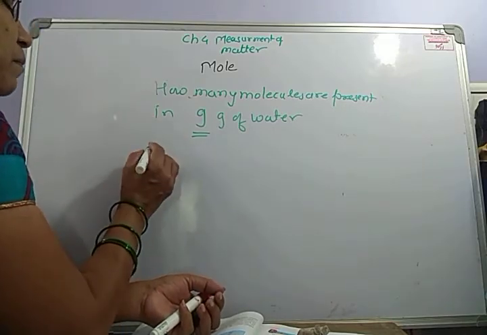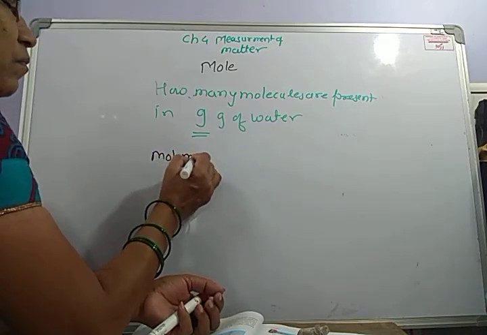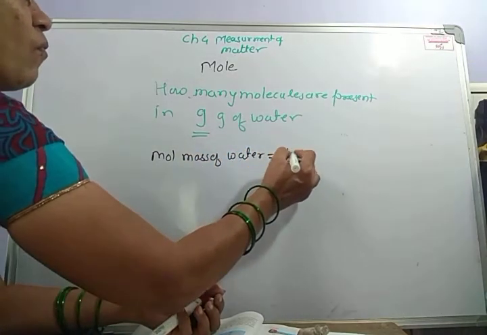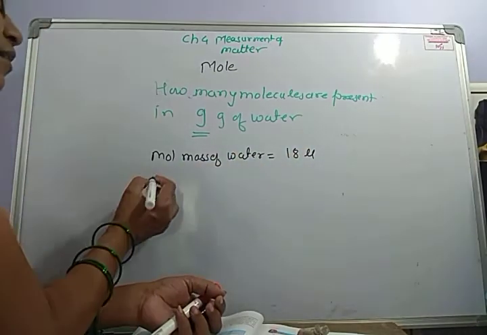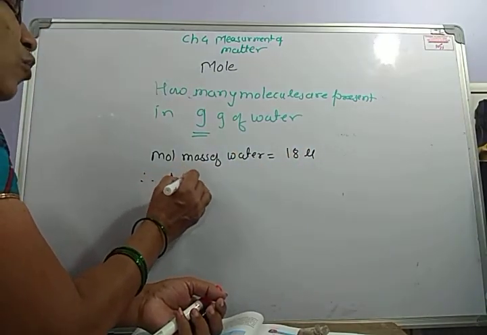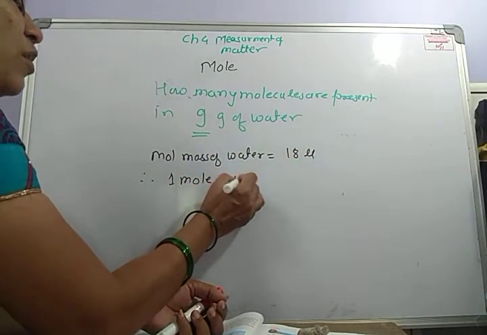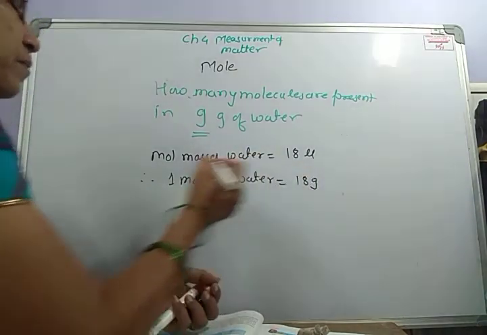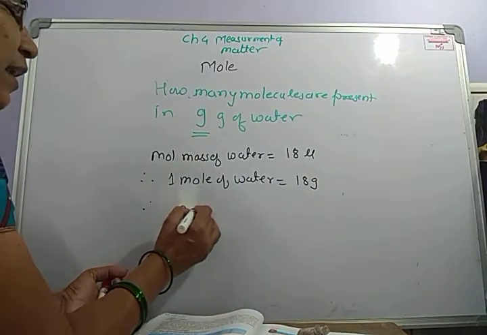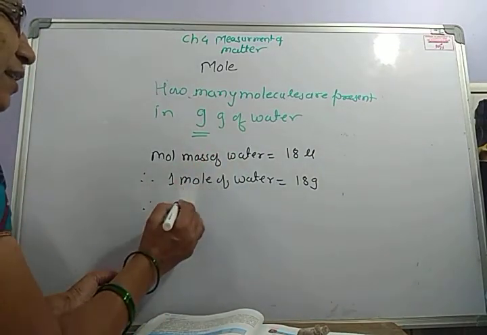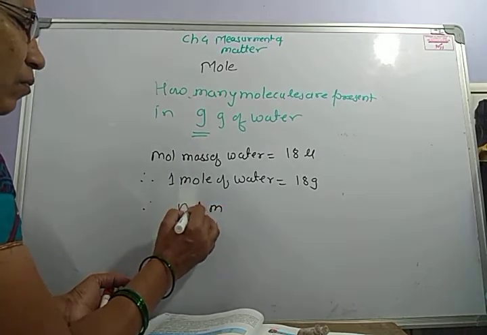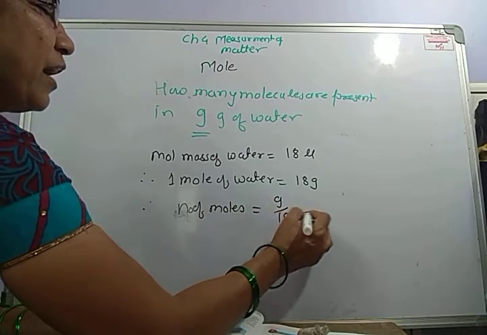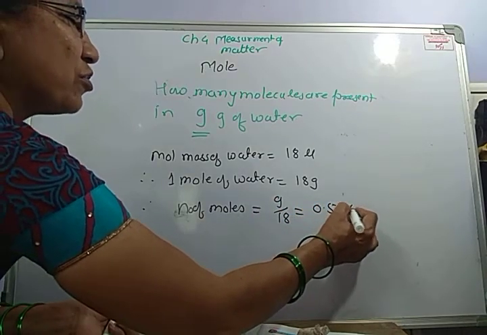It is 18 gram, 18 Dalton. Therefore, 1 mole of water is equal to 18 gram. Thus, the number of moles in 9 gram is 9 upon 18, that gives us 0.5 moles.